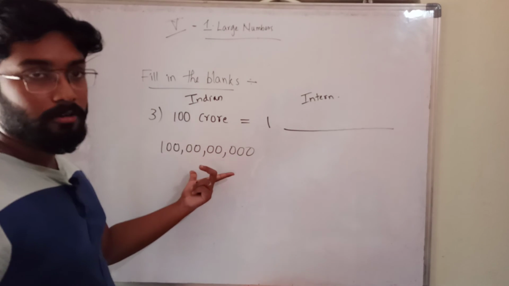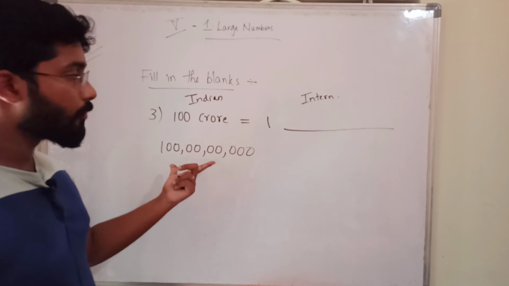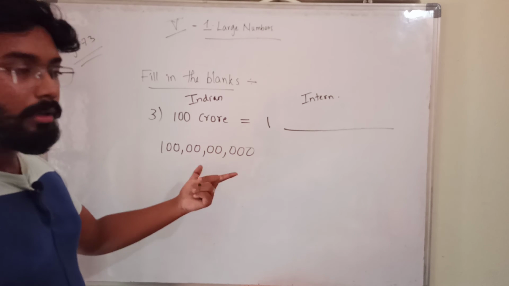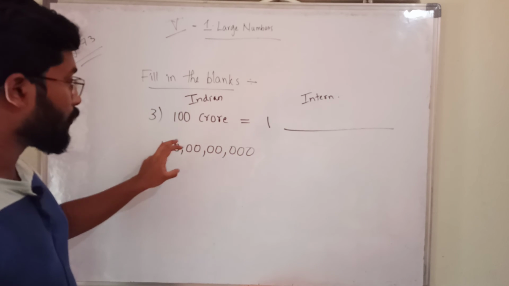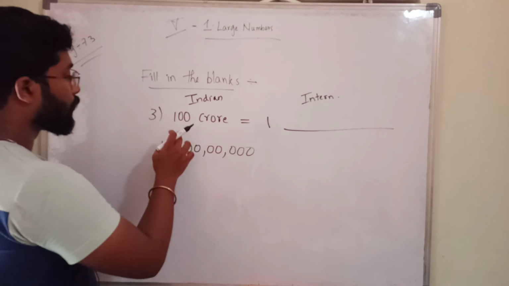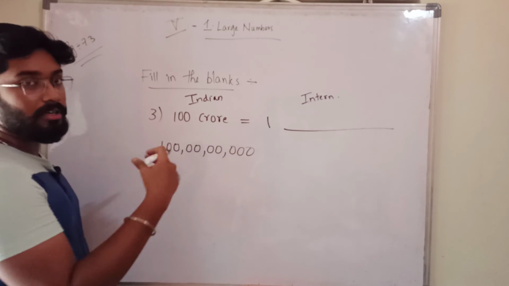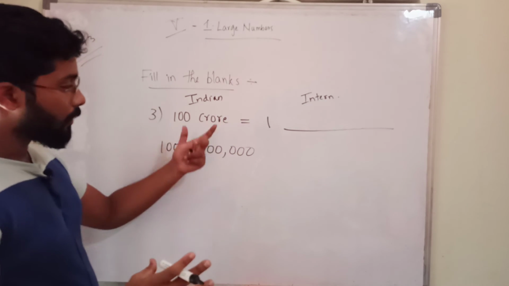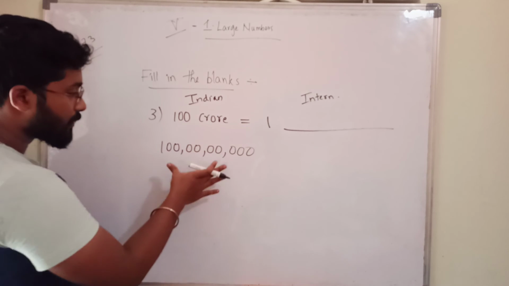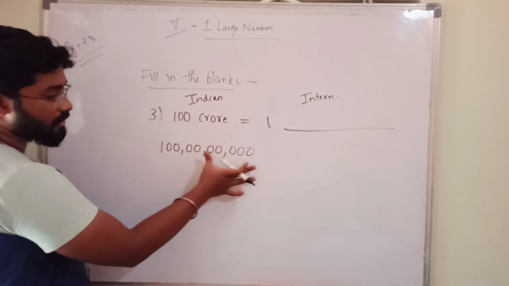You know this is 100 crore. Or else you don't know, 100 into 1 crore, you can multiply and you will get the same number. This is the 100 crore.